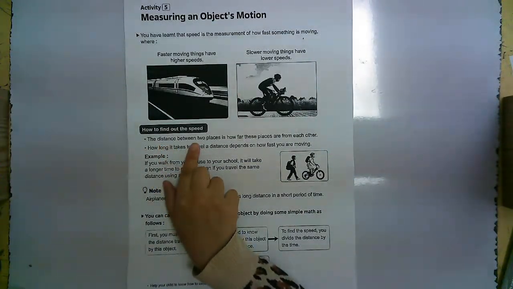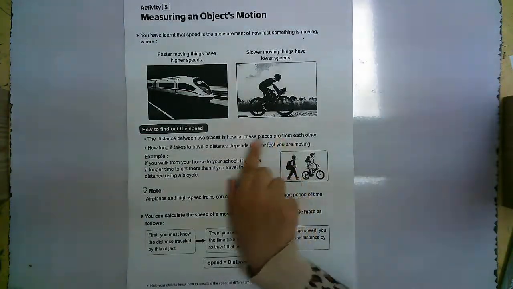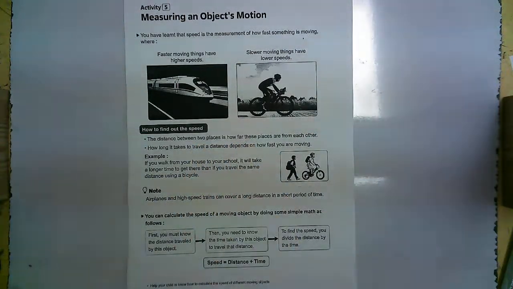The distance between two places is how far these places are from each other. They are far from each other. How long it takes to travel a distance depends on how fast you are moving. If you are moving fast, it means that you will reach faster. But if you are walking slowly or moving slowly, it means that you will take a longer time and you will be slow.